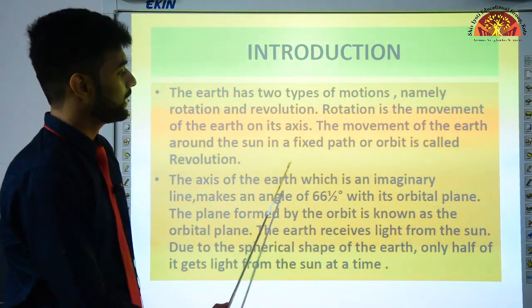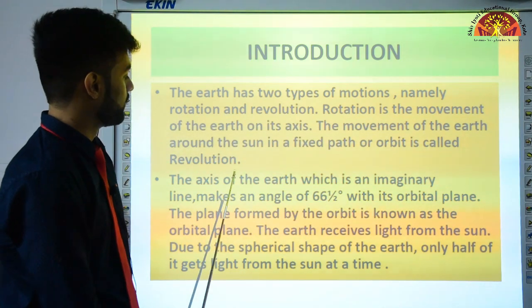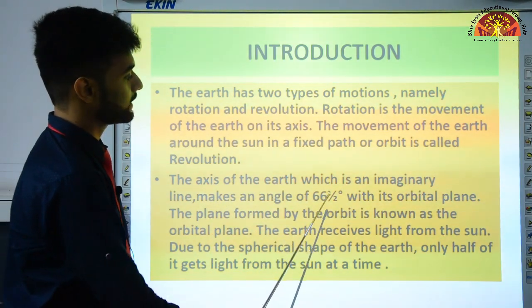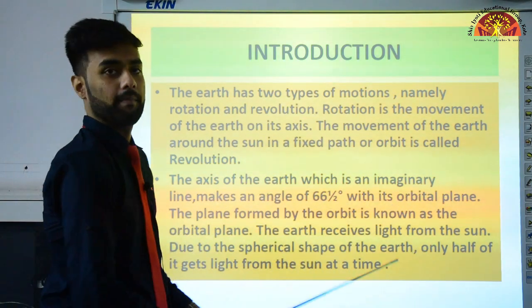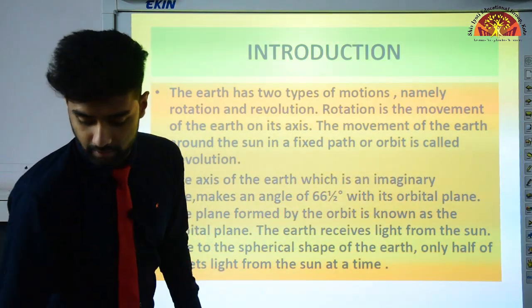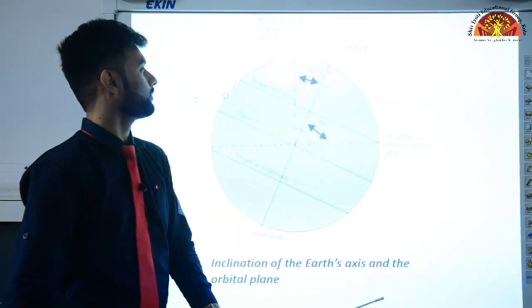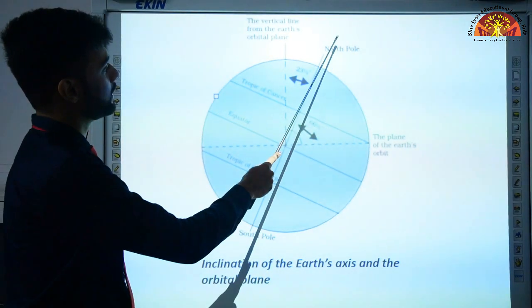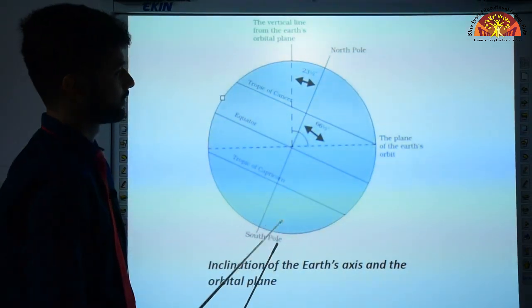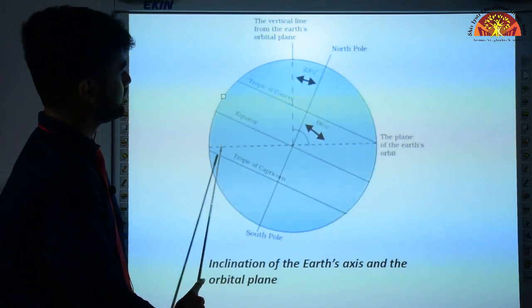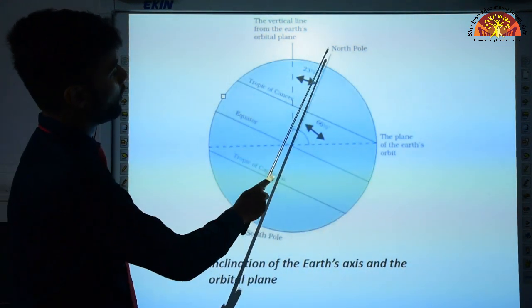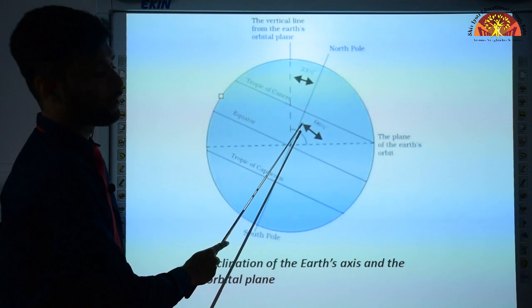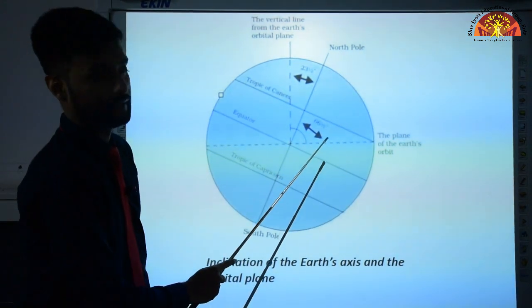Now, moving on. The axis of the earth is an imaginary line which makes an angle of 66.5 degrees with its orbital plane. Let me explain this with the help of an example. Now, as you can see on this diagram, this is the axis. Now, this is the orbital plane. The orbital plane and the axis make an angle of 66.5 degrees.